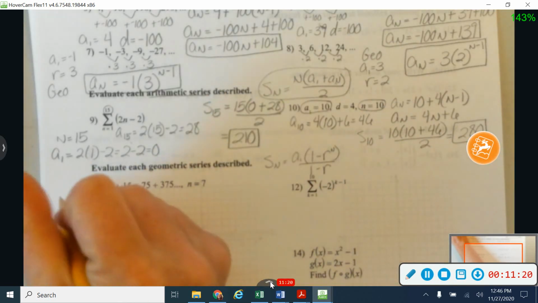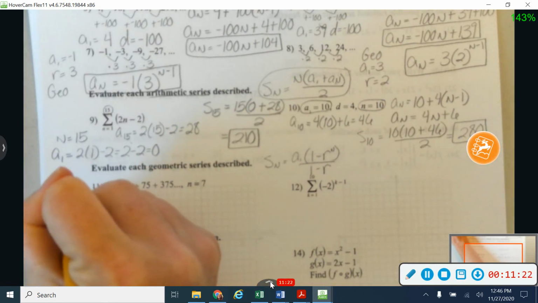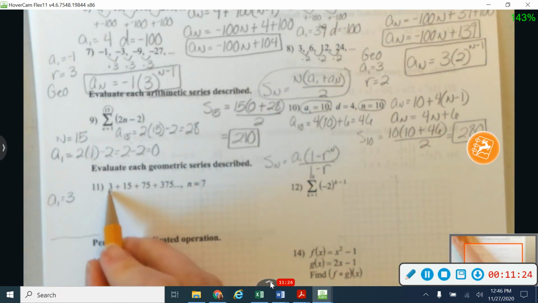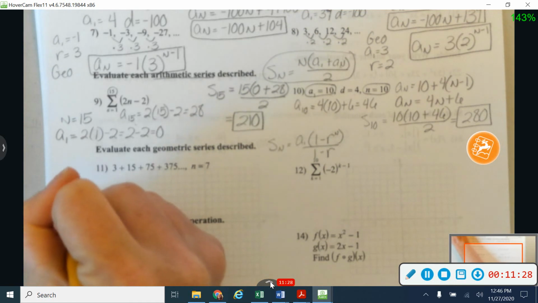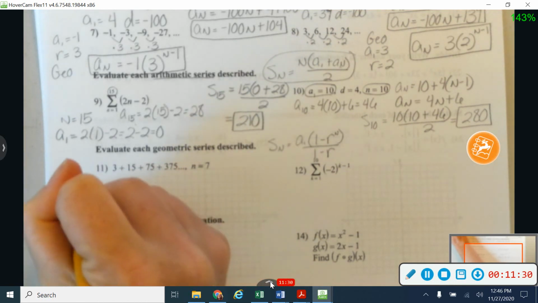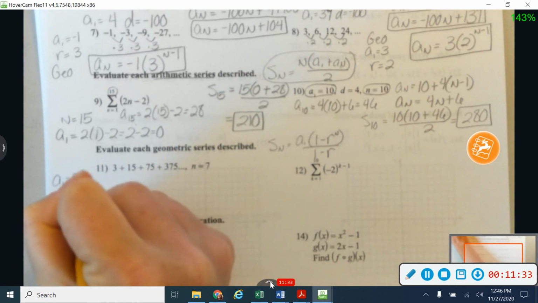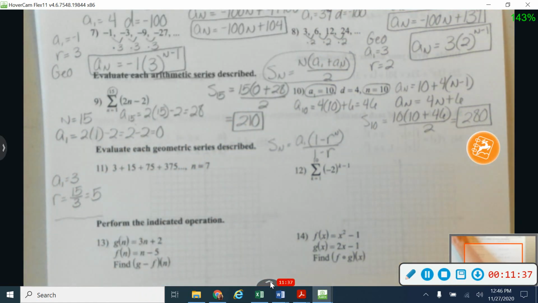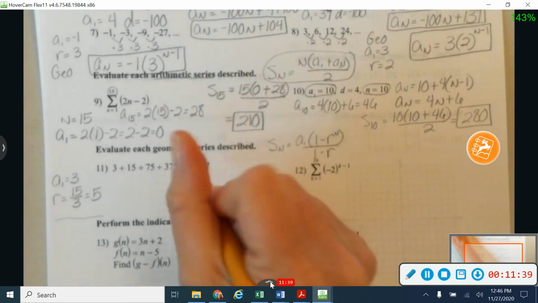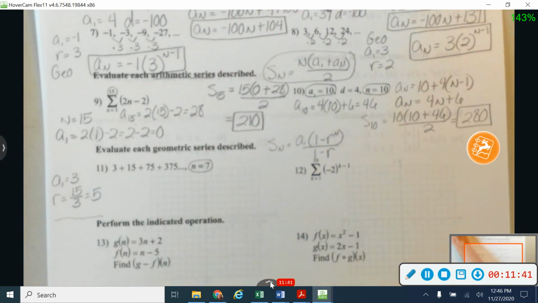All right, so on number 11, I've got an a sub 1 value of 3. That's what they gave me for my first term here. To find r, we can maybe identify it just from these numbers right here, but if you want to, you can take a sub 2 and divide by a sub 1. Your second term divided by your first gives me an r value of 5. And in this case, they told me to work with an n value of 7.